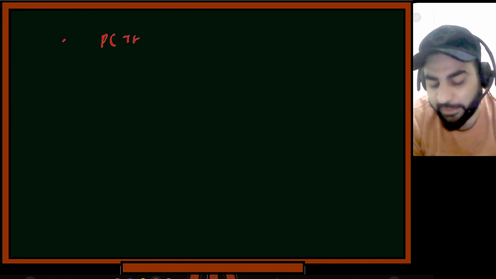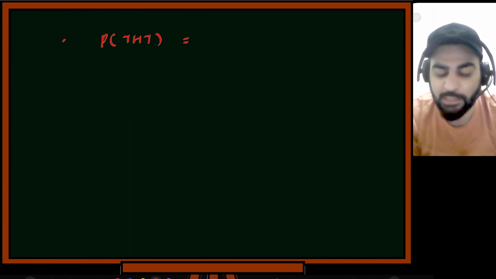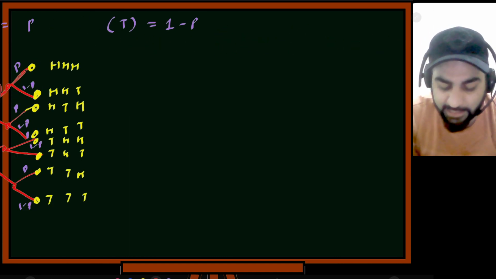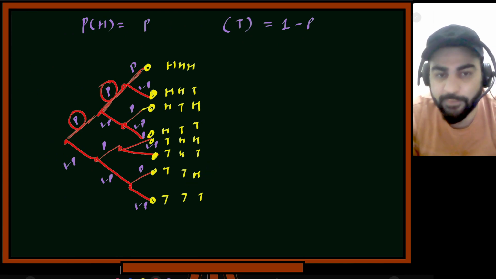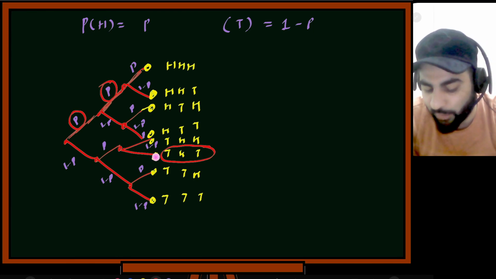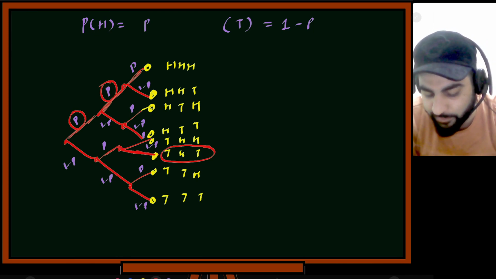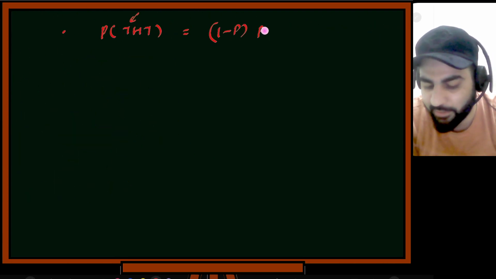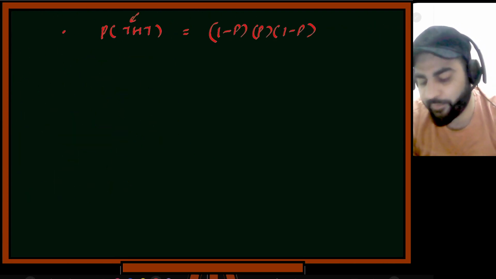Okay. So the first thing is probability of tail, head, tail. So how do you compute this? So probability of tail, because we'll write it 1 minus P. This will lie in this branch. Probability of tail, head and tail is this much. So how to reach this? You will go from here, this path, this path, this is 1 minus P, P, 1 minus P. So 1 minus P, P, 1 minus P. Okay, is everybody with me?